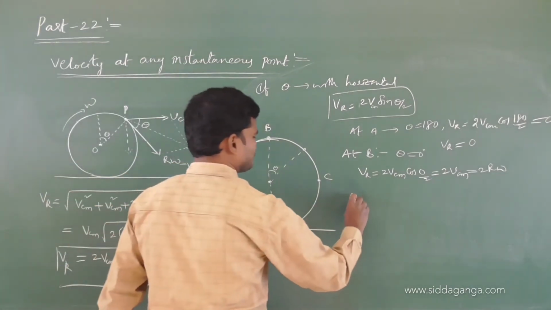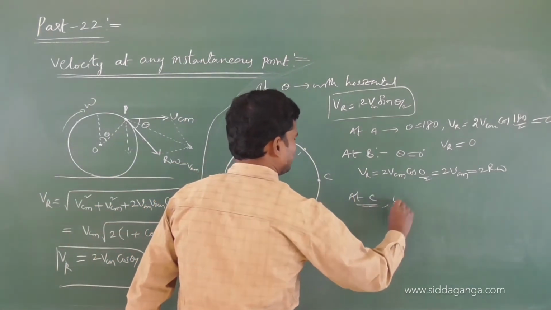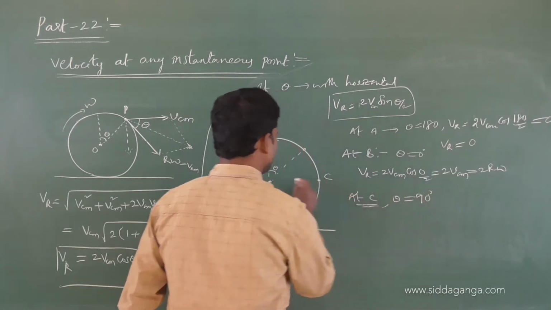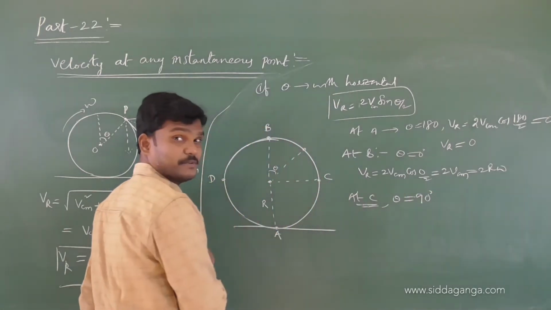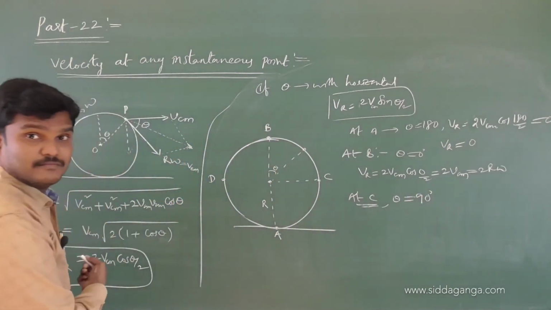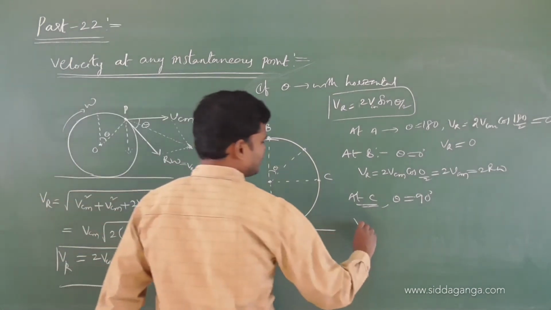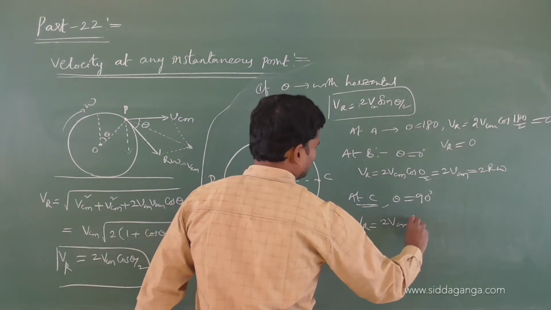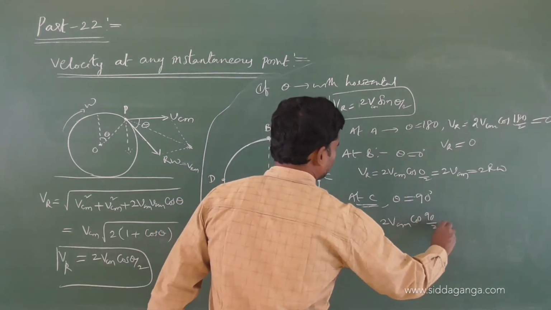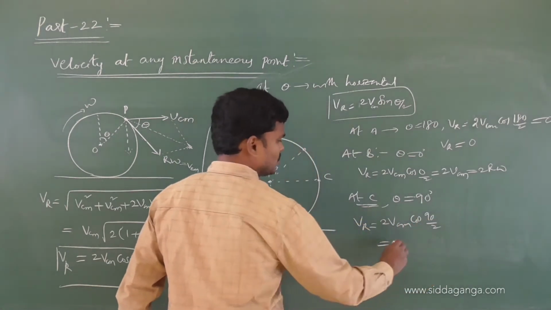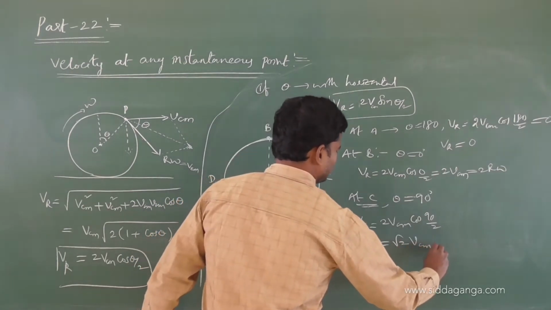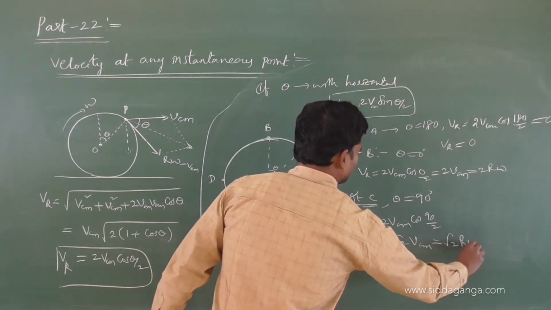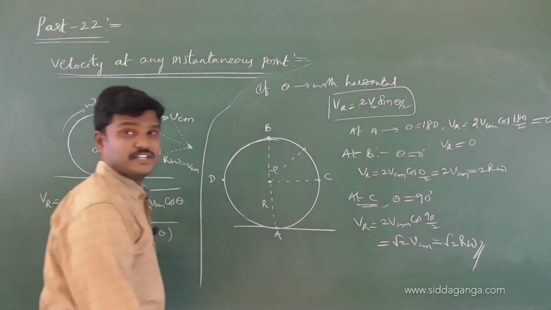At C, theta becomes 90. Using this formula, VR is equal to 2 VCM cos of 90 by 2, cos 45, 1 by root 2. So, root 2 VCM, root 2 R omega. So, I think you got the same thing.